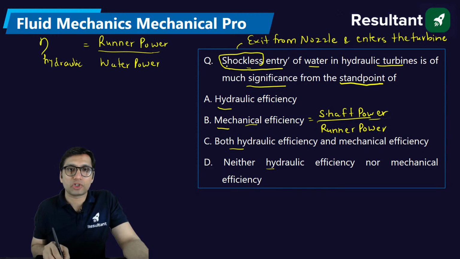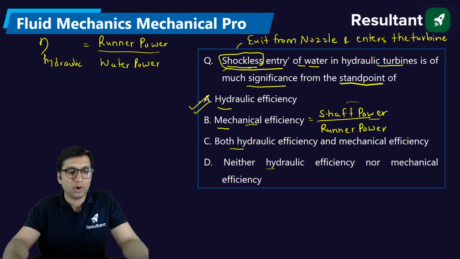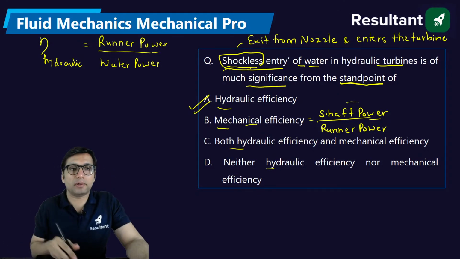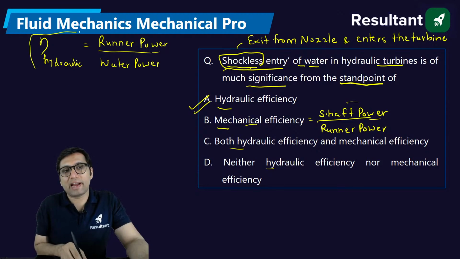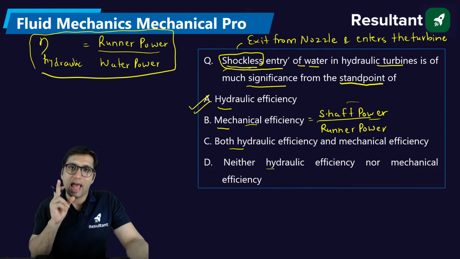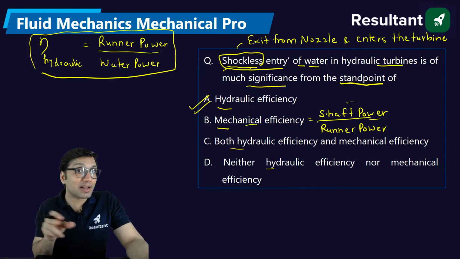Now, shockless entry of the water is important, but from which efficiency point of view? Mechanical efficiency or hydraulic? The answer is option A, from the hydraulic efficiency point of view. Why? The reason is very simple: if you see the formula of hydraulic efficiency, it is runner power to water power. Water power is the power input to the turbine, and runner power is the power output at the runner of the turbine.